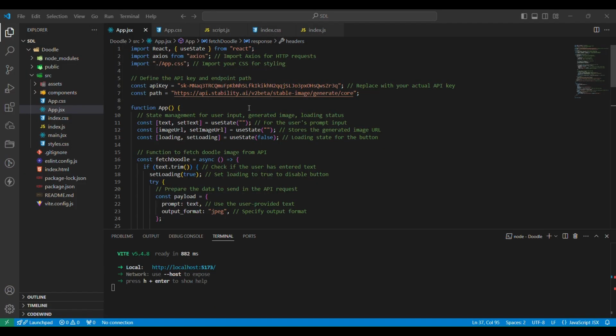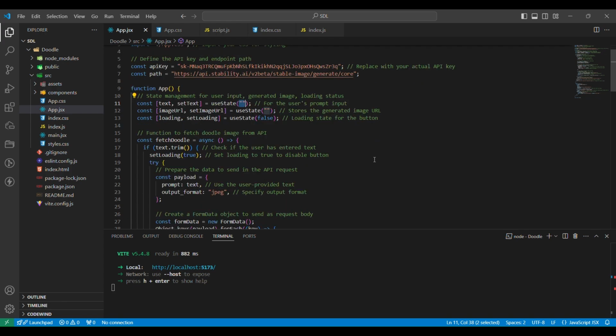Okay, so now let's see how the useState has worked in our project. So we have a piece of state called text, and initially it is set as an empty string because when the app loads, the user hasn't typed anything yet. So it is empty. Now when the user starts typing in the text, we call the setText function to update the text state whenever the user types.